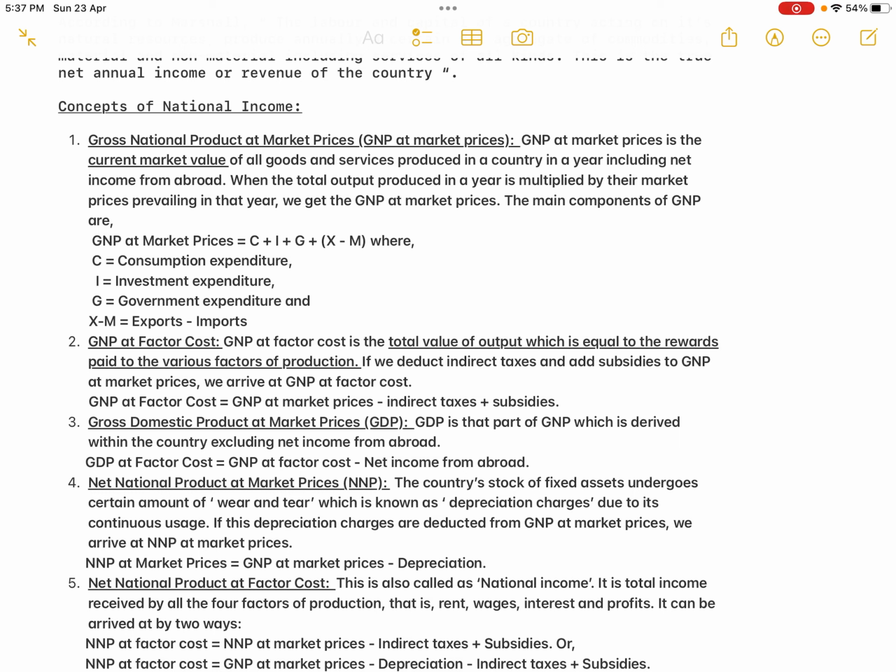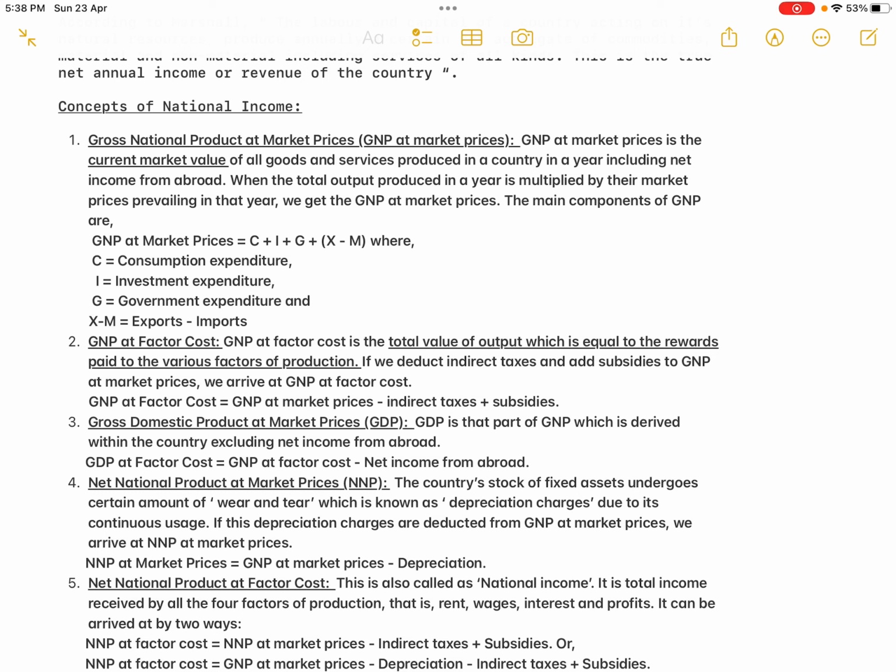So what did I tell you? The difference between the national product and domestic product I mentioned to you. As long as it is produced by an Indian in any part of the world, it is the national product. If it is produced within the boundaries of the country, domestic, then it is the domestic product. So what we have to deduct is the net income from abroad. Okay, so if you forget, once again go back to the video, go back to the explanation. I have mentioned what all the differences are.